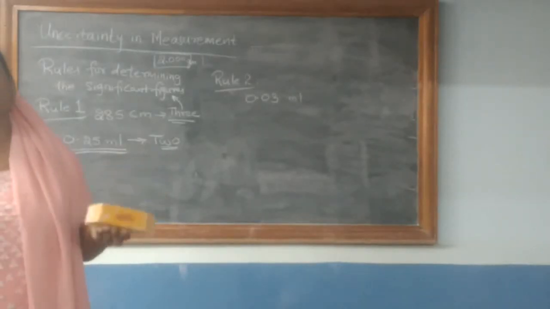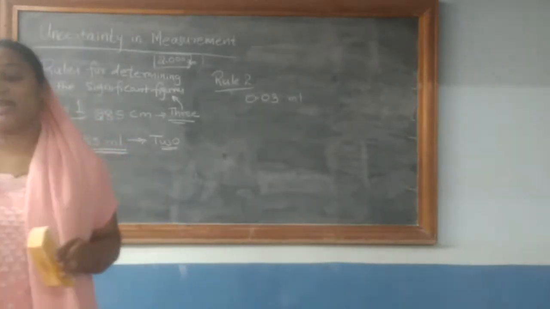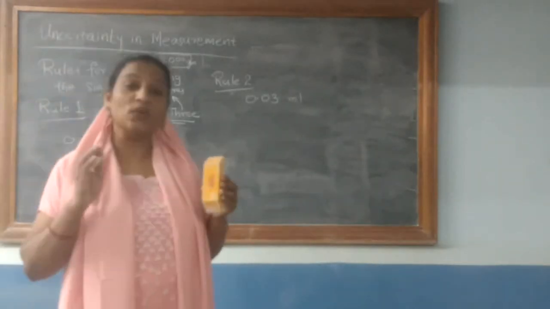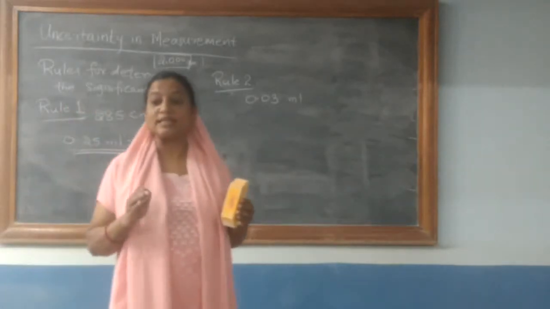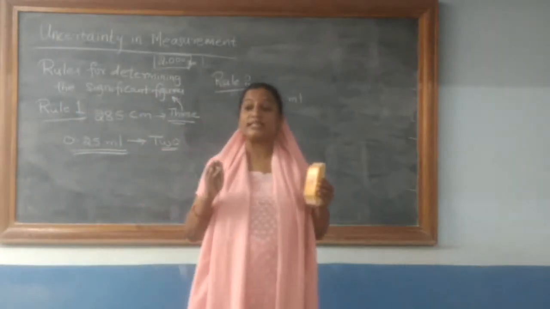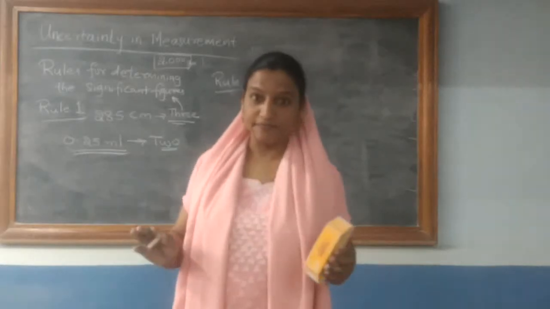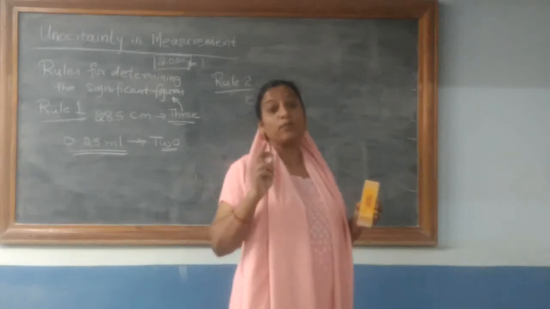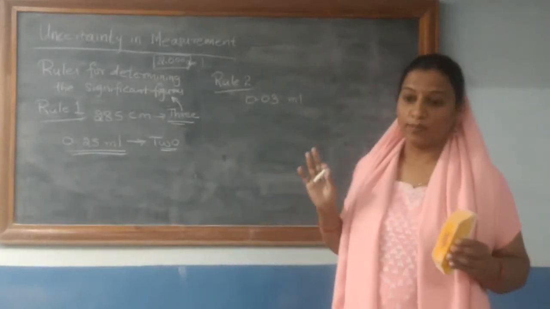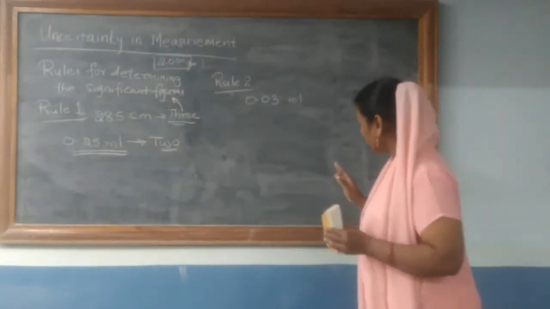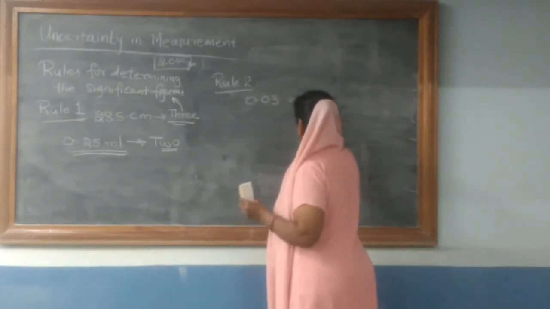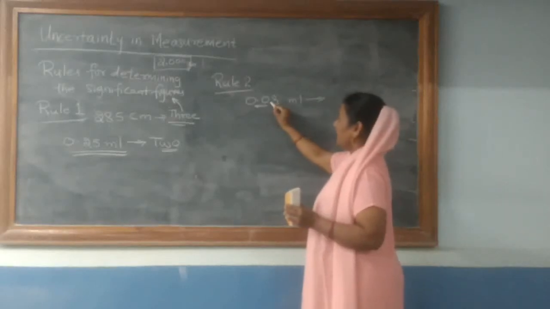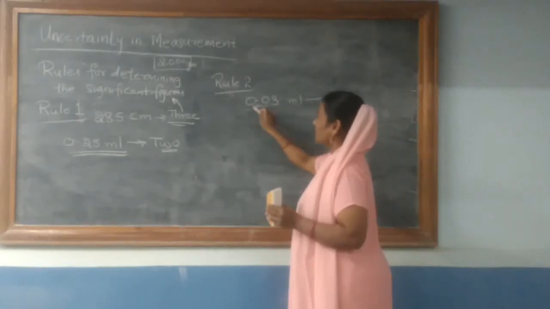Now this is decided by the second rule which states that zeros preceding the first non-zero digit are not significant. They are used to indicate the position of the decimal point. So therefore, in this particular reading 0.03 ml, preceding means that which comes before 0.03. So these zeros, they are not significant.